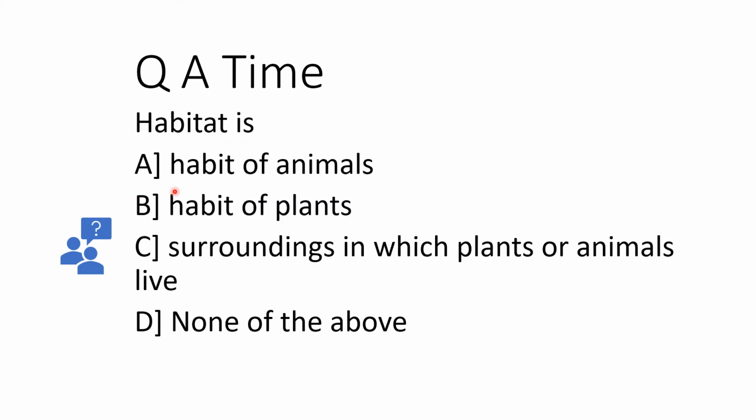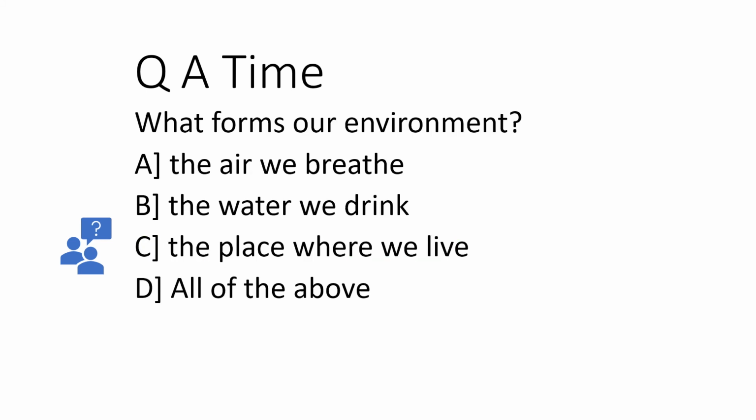Habitat is it habit of animals, habit of plants, or surroundings in which plants or animals live, or none of the above? The right answer is C. Surroundings in which plants or animals live. Next question. What forms our environment? The air we breathe, the water we drink, the place where we live, or all of the above? The answer is D. All of the above.